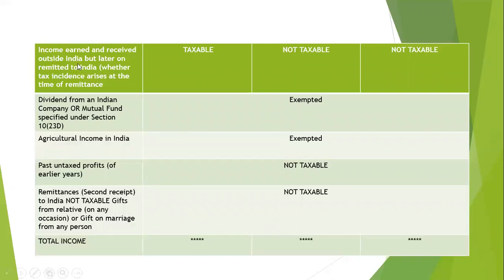Income earned and received outside India but later remitted to India is not taxable for non-resident, and in other cases it is taxable only for resident, ordinary resident. Dividend from an Indian company or a mutual fund is totally exempted, and agricultural income in India is also exempted, whereas agricultural income outside India is taxable. Past untaxed profits of earlier years are not taxable at all. Any remittances to India are not taxable. Gifts from a relative on any occasion, or a gift from any person, are not taxable if the amount does not exceed 50,000.